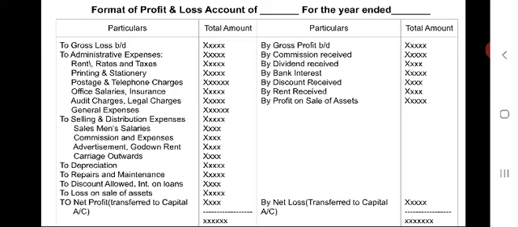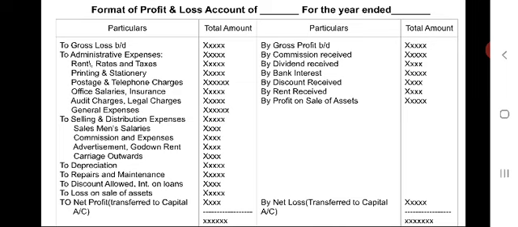All the depreciations of assets are to be written separately. Depreciation on furniture, depreciation on machinery, depreciation on so and so, should be written. If you made any repairs, that should also be shown here, repairs and maintenance of assets.